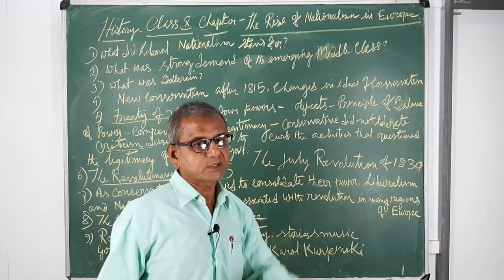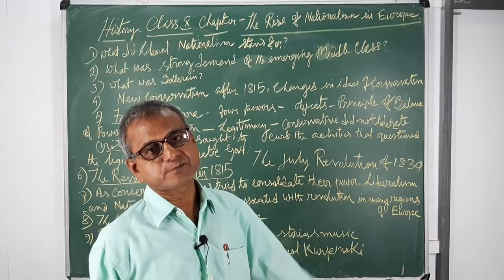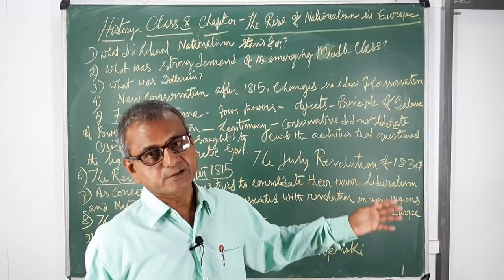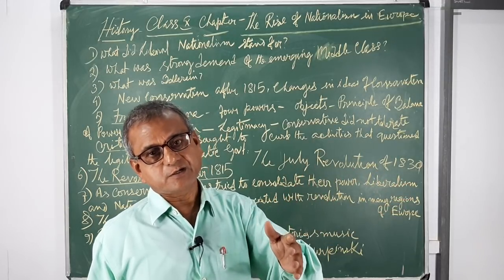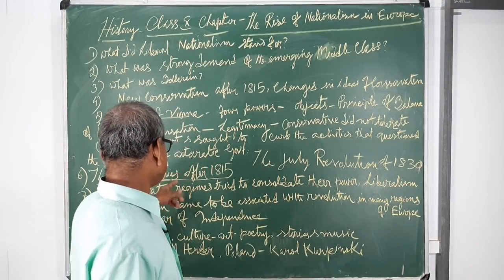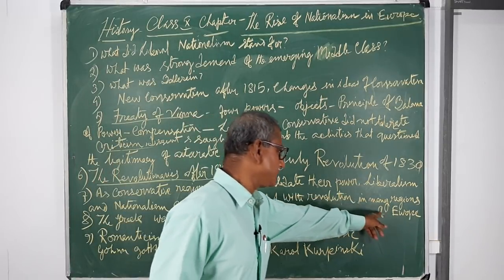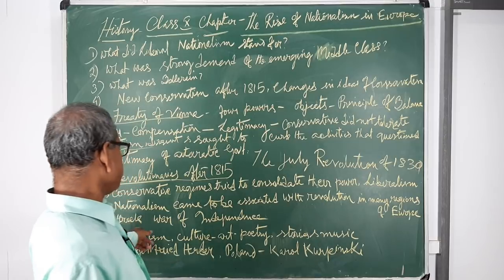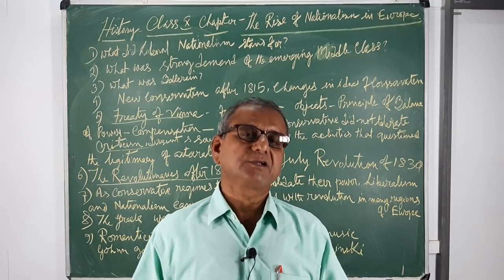The revolution also sparked a revolution in Brussels, in Belgium, and Belgium came out of the United Kingdom of the Netherlands. Similarly, as I have said, revolution began in many regions of Europe. It is the Greek War of Independence, which began in 1821.